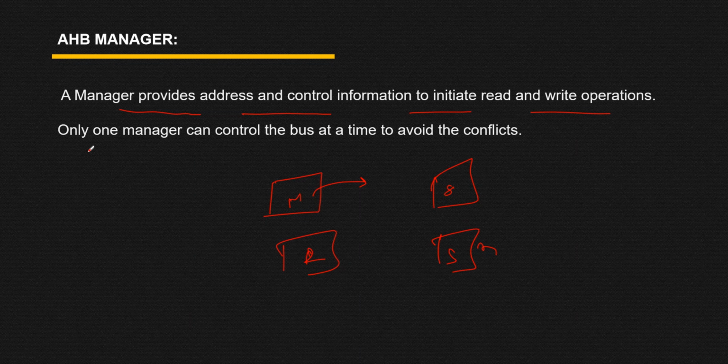Now only one manager can control the bus at a time to avoid conflicts. So if you are establishing a communication, at a time only one manager can control the bus. It means a single master should control the bus in order to transfer the data. It is not that multiple masters are transferring data on the same bus. At a time a single master can control the bus, and when this master completes its transfer, the control will go to another master. I hope it is clear.